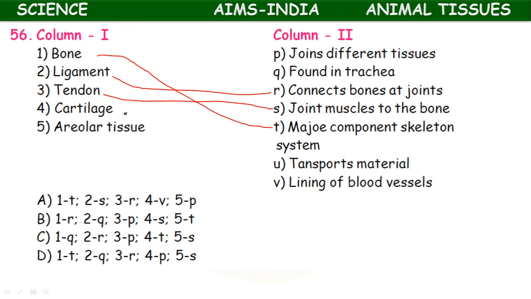Cartilage. Cartilage is found in the trachea, C-shaped cartilage. Last one, areolar tissue.